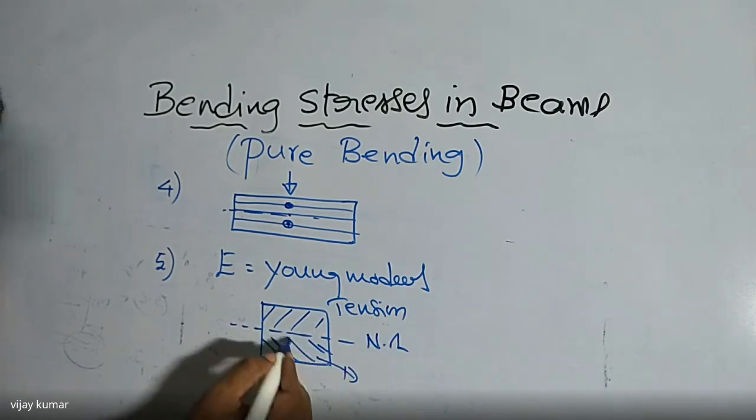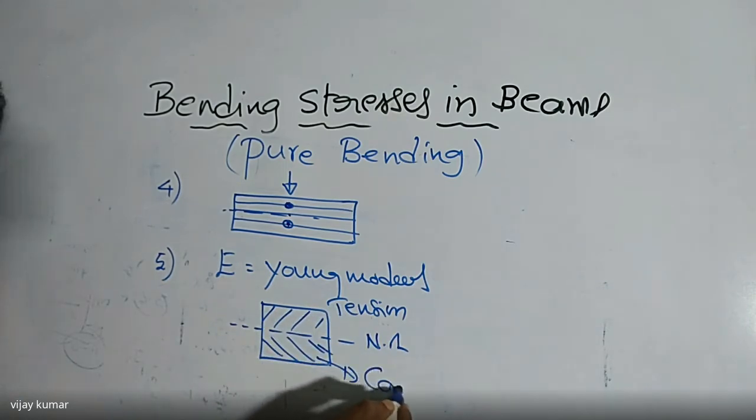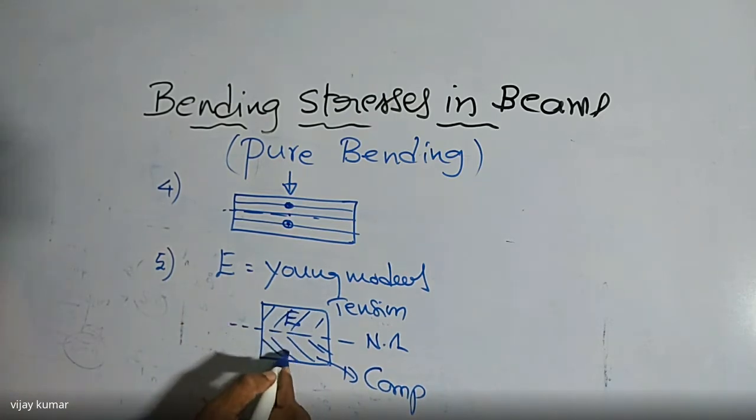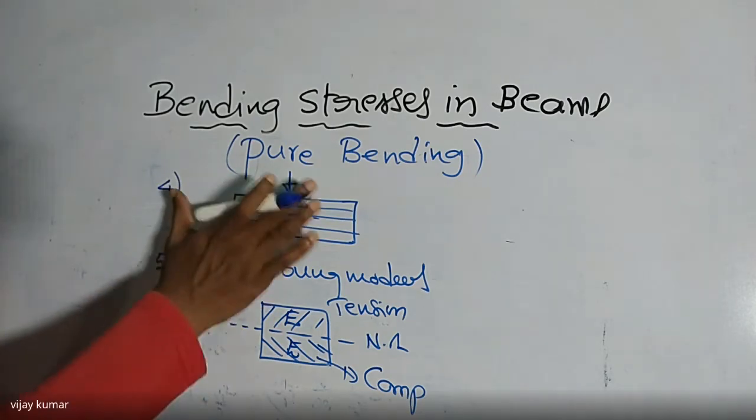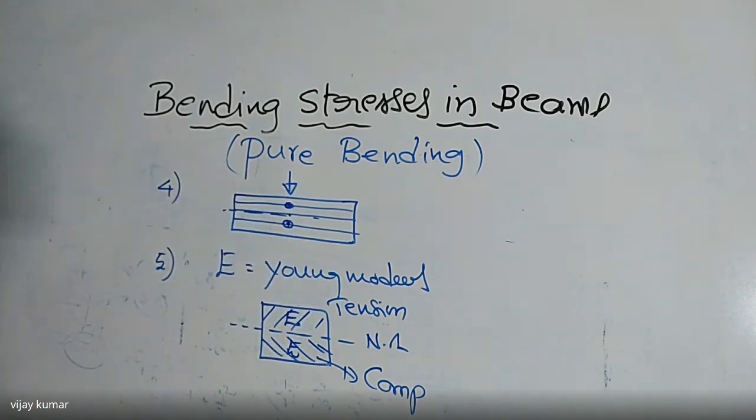The portion below the neutral axis is said to be under compression. So in the region of tension and in the region of compression, there is no change in Young's modulus. That is the assumption we are going to consider here. This is the fifth assumption. These are the assumptions we take to design for bending stresses in beams, or to design the beam which is subject to bending stresses.